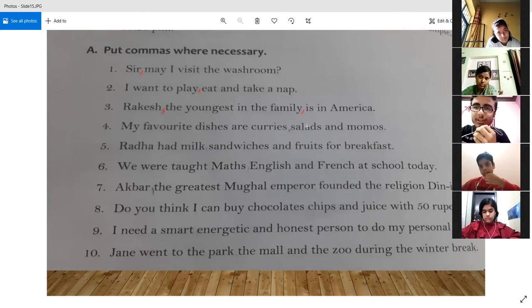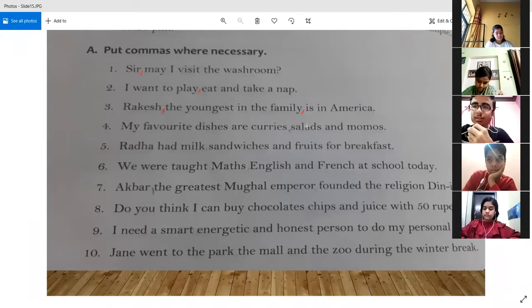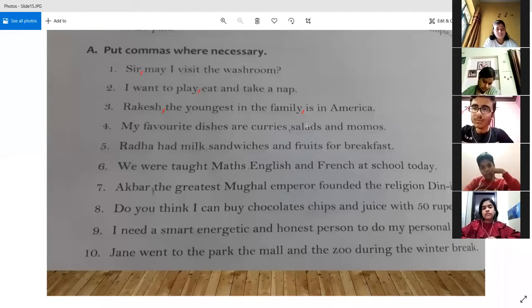Yes. So basically you can say that it is a case of opposition. I told you yesterday that when we are talking about the same person, giving some extra information again and again about the same person, right? The example I gave you of Mr. Ganguly: our new economics teacher is excellent at his job. So our new economics teacher was telling about Mr. Ganguly, and is excellent at his job is also telling about Mr. Ganguly only. So when in a sentence we are referring to the same person and whatever we are saying, they are in opposition. So we put a comma.